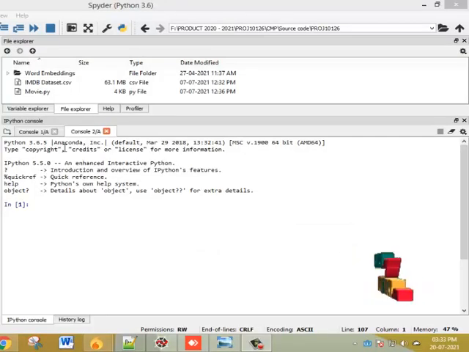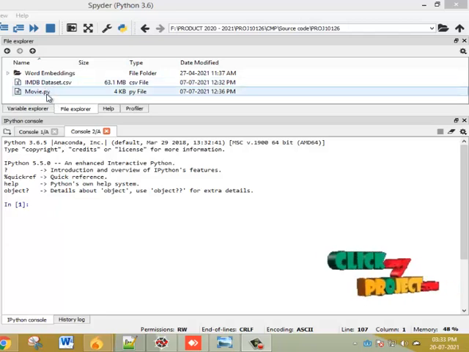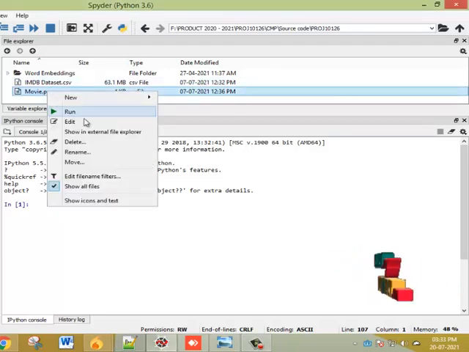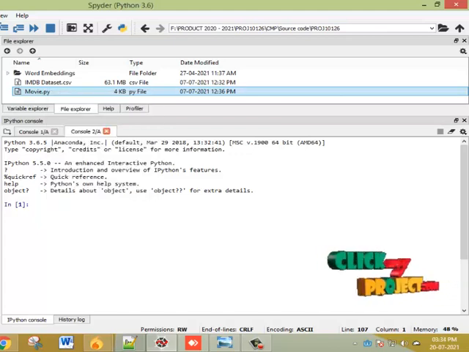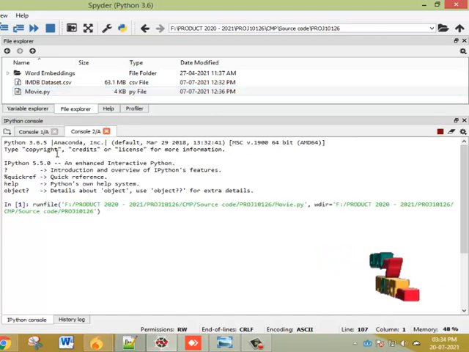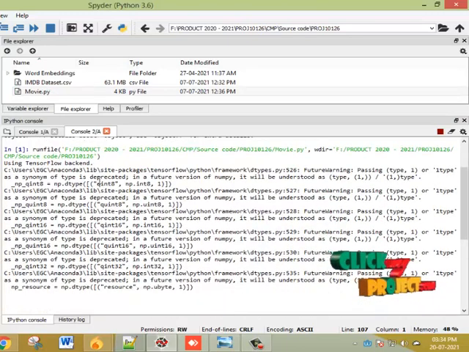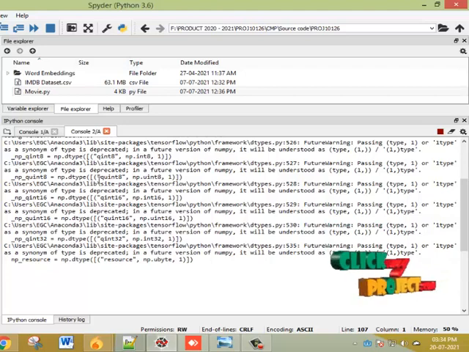Now we are going to see the running procedure of the project. Here there is the movie.py file. I click and run it. Then the process runs like this. Here the database is very big. The dataset we are taking is the IMDb dataset. It is a very big database, so it takes some time to execute. So wait for some time.